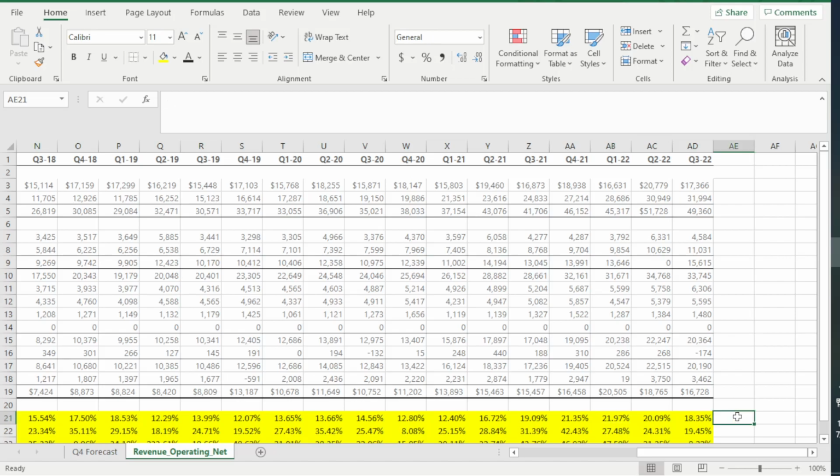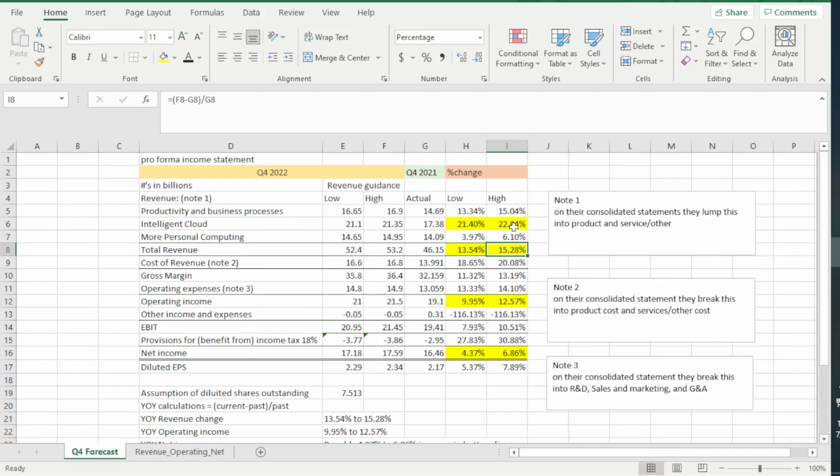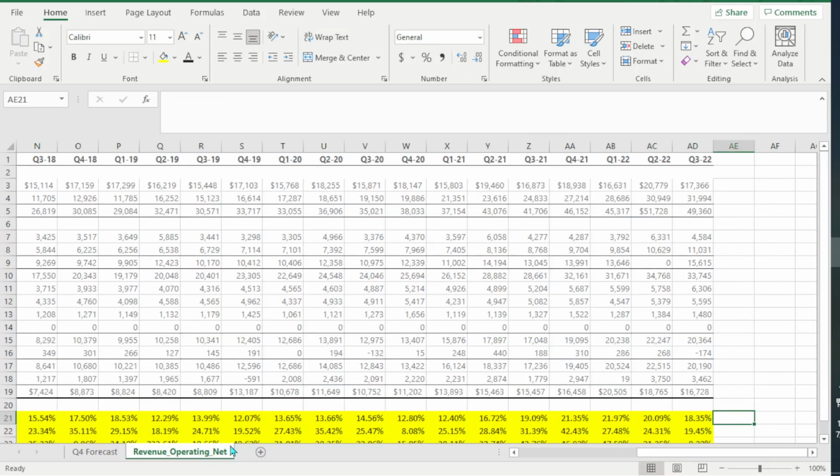So if we're coming in around 14% to 15%, that's just not looking all that great. So basically right there we compared their total revenue. So now we have their operating income. This is expected to grow about 10% to the low side, 13% or 12.6% to the high side. Well, let's take a look at their history.